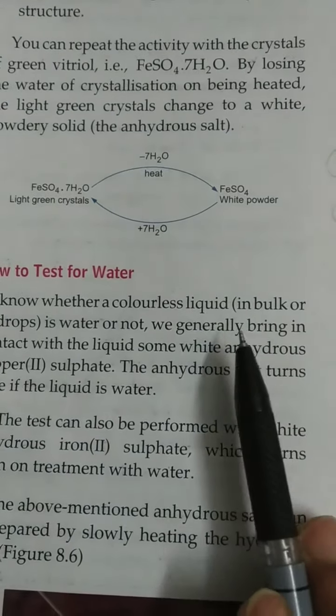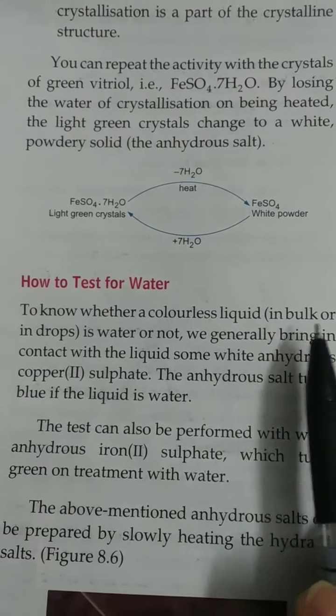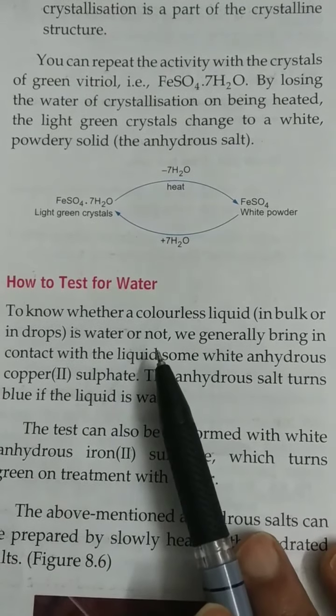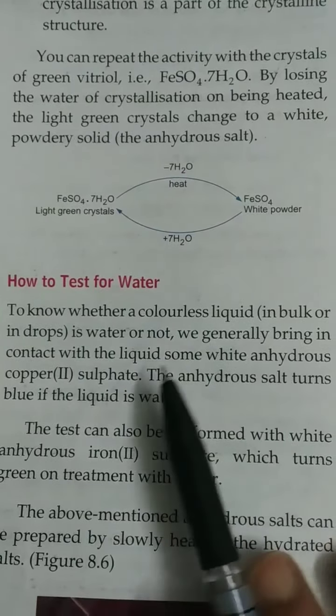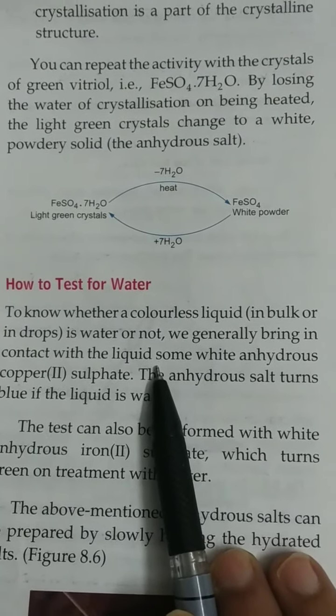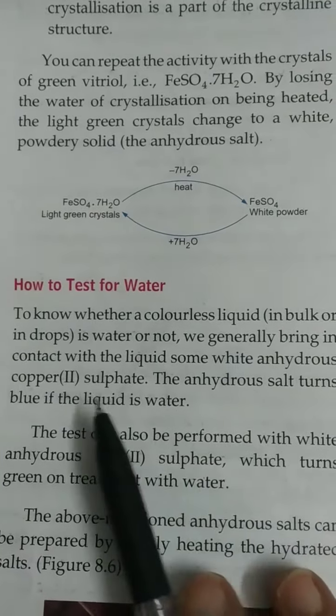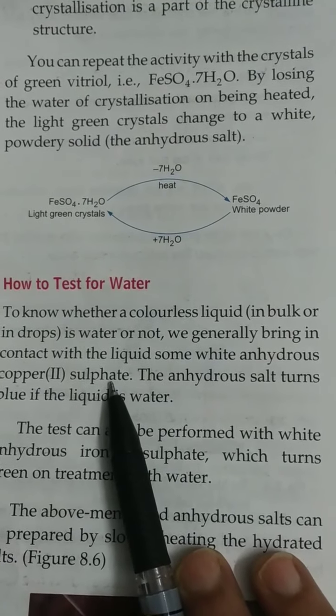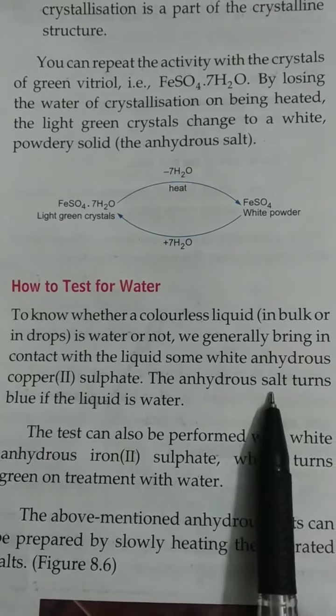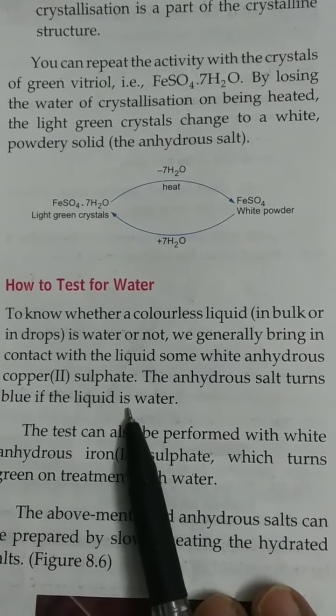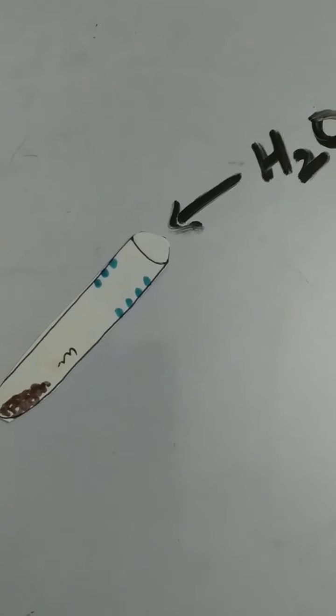How to test for water? To know whether a colorless liquid, in bulk or in drops, is water or not, we generally bring in contact with the liquid some white anhydrous copper 2 sulfate. The anhydrous salt turns blue if the liquid is water.